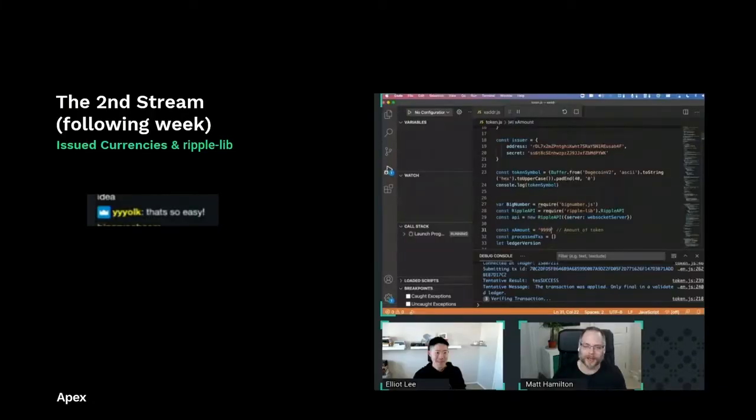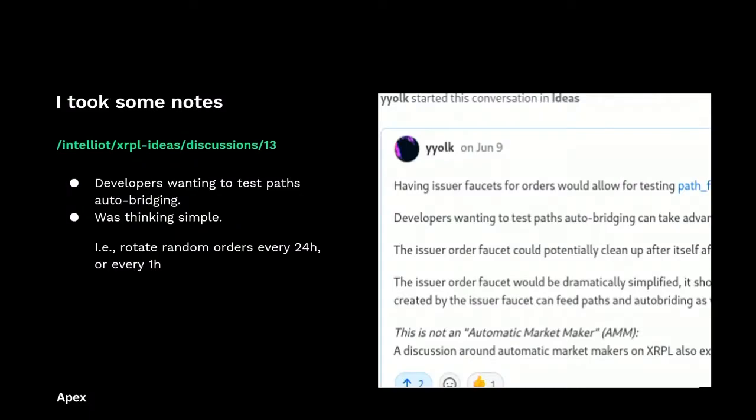In our second stream, we had Elliot give a pretty robust overview of Ripple lib, and he had a deck, and we went through an entire process of issuing, I think it was Toothcoin, and you could see in my message that it's so easy to issue coins. Why aren't more people doing this? It's a native object on the ledger. It's not some implemented protocol. So I took some notes.